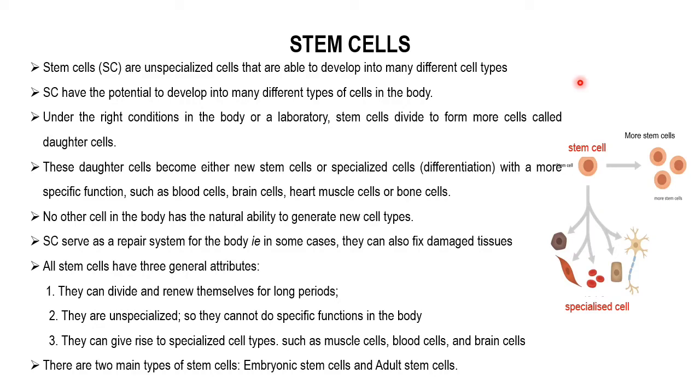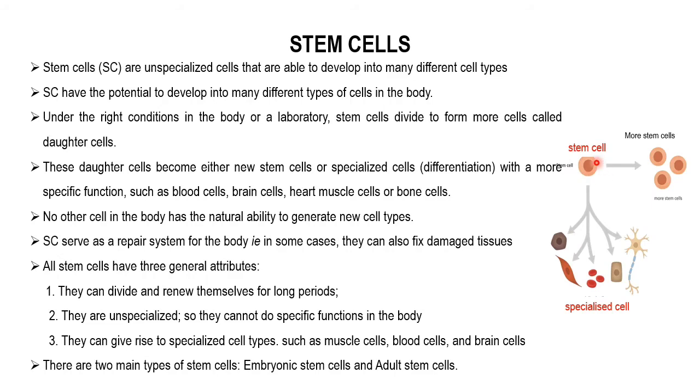In this figure you can see this is a stem cell, and this stem cell is an unspecialized cell. It cannot do any specific function, but it has an ability to form more, different types of cells.